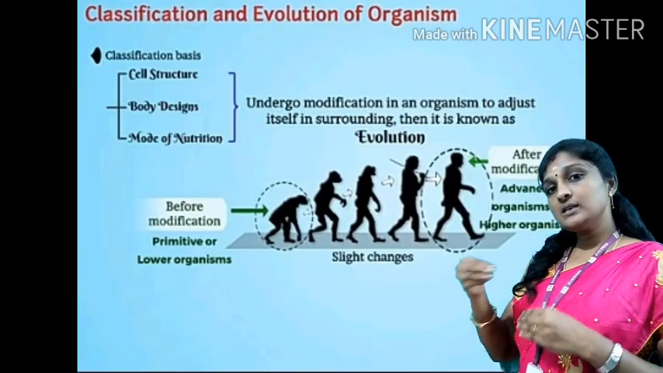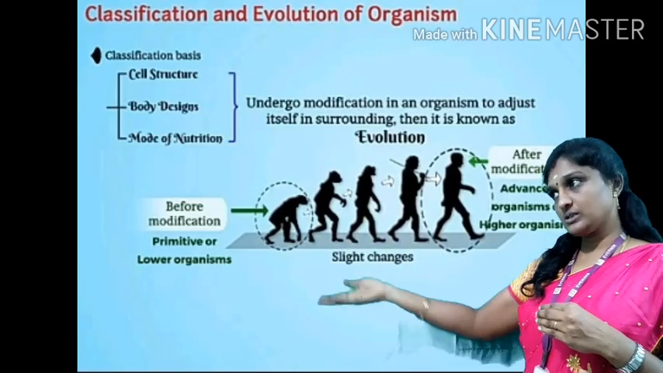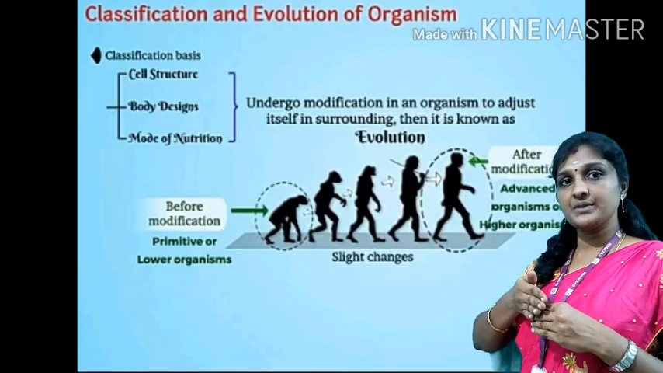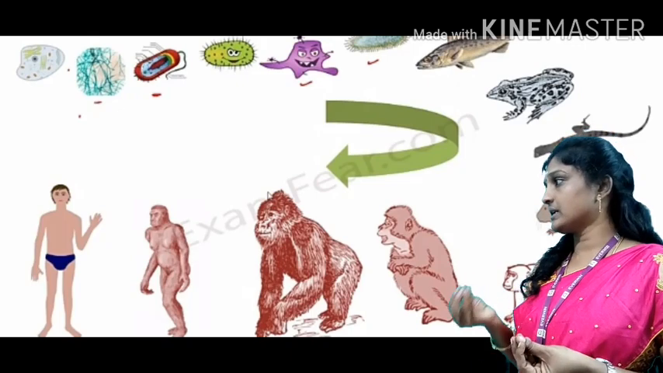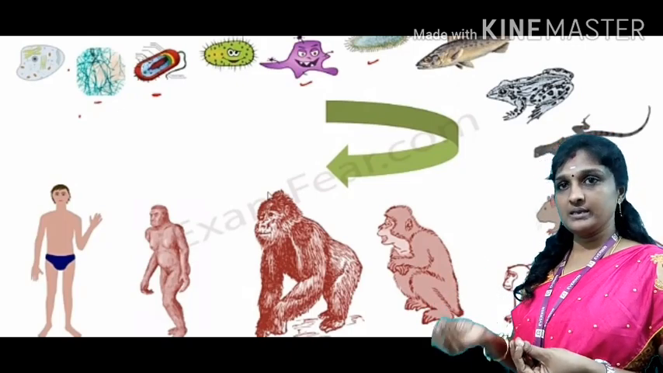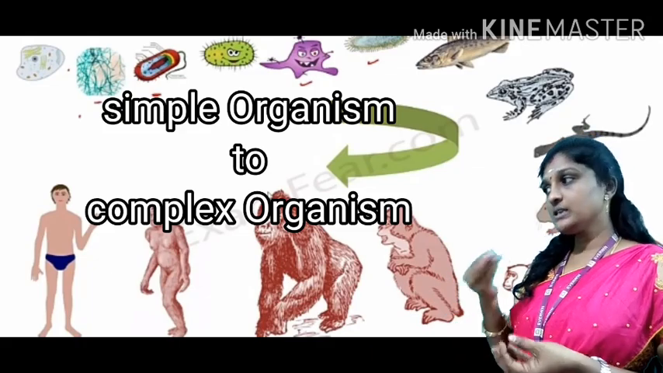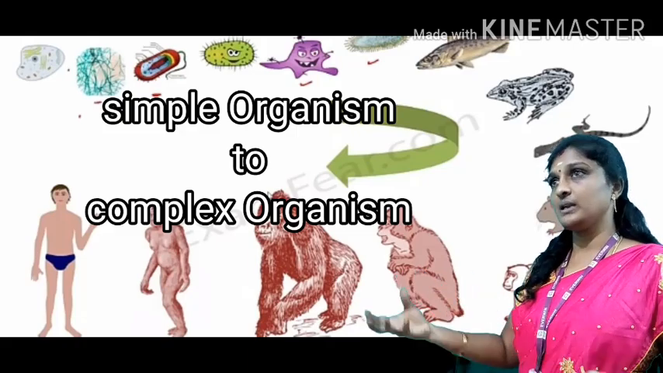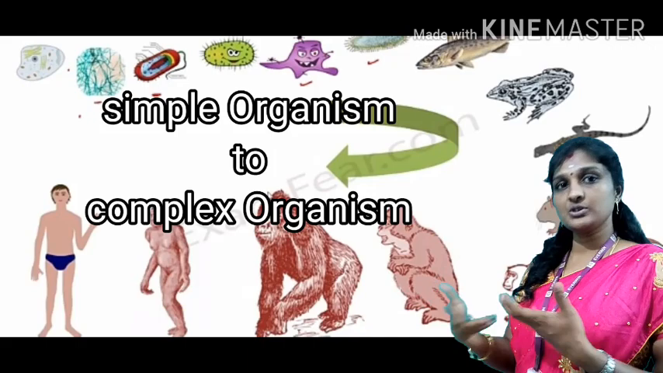But the changes that happen in their body lead to the formation of the next organism on the earth, which is complex when you compare it with the primitive organism. For example, planaria is a simple multicellular organism present in the water. This planaria undergoes so many changes after millions of years and it turns into fish. Like that, evolution they are telling.